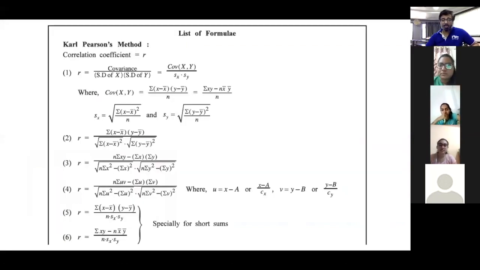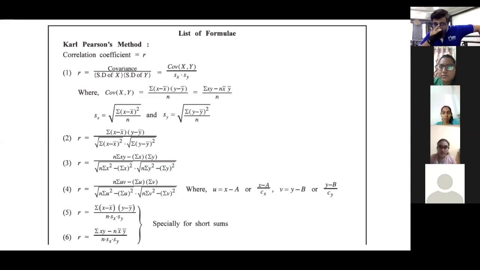Now, these are the list of formulas which you have already studied. So, all of you refer to these formulas. See, number one, the formula is r equals covariance of xy upon Sx into Sy. This first formula is to be used only in small questions, short questions where covariance xy, Sx and Sy are all directly given. Then only we use formula number 1.